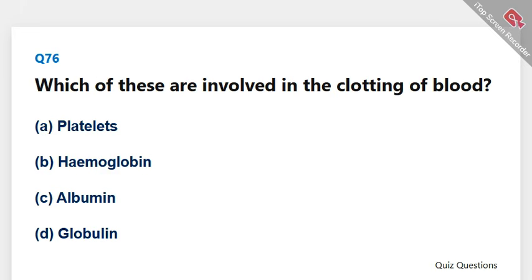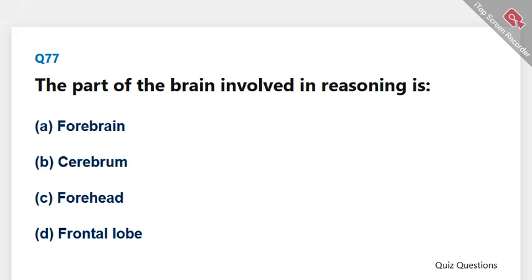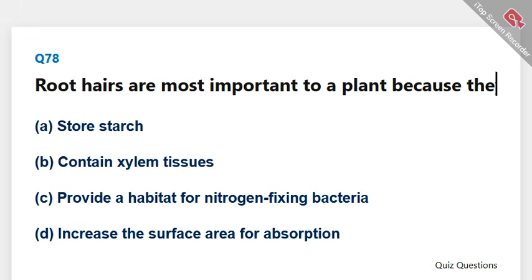Which of these are involved in the clotting of blood? The correct answer is A, platelets. The part of the brain involved in reasoning is. The correct answer is D, frontal lobe. Root hairs are most important to a plant because they. The correct answer is D, increase the surface area for absorption.